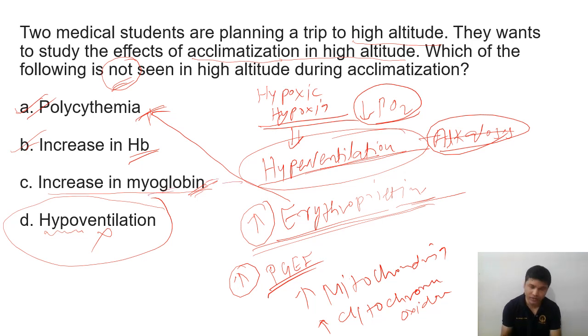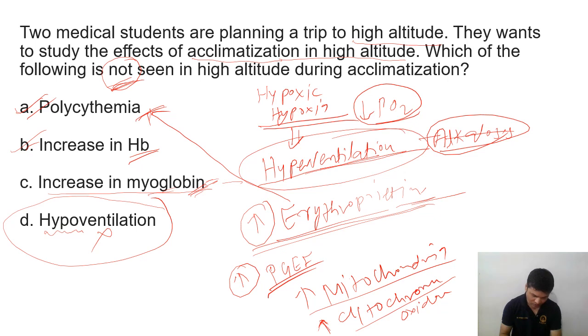Then again, myoglobin concentration will also increase. Mitochondria level will increase. Then again, neovascularization, or we can say new vascularization will be there. Then at the tissue level, cytochrome oxidase will also increase. So these are the few effects of the high altitude ascent.